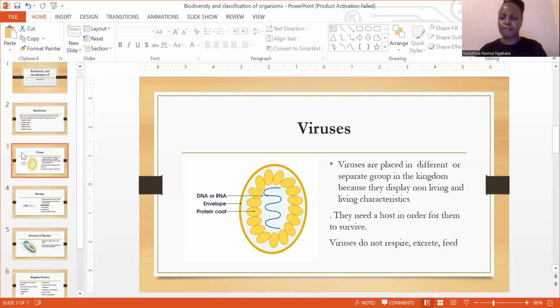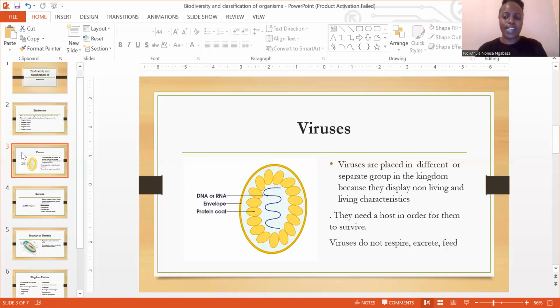Therefore, we can't place a virus under living organisms because, first of all, it does not respire, which simply means a virus does not take out carbon dioxide or take in oxygen. Another thing, it doesn't feed, which means even if you put food somewhere, it's not going to eat, because it does not feed. Second of all, in order to survive, it needs a host. Since it needs a host to survive, we can't really say it's a living cell. Are we together?